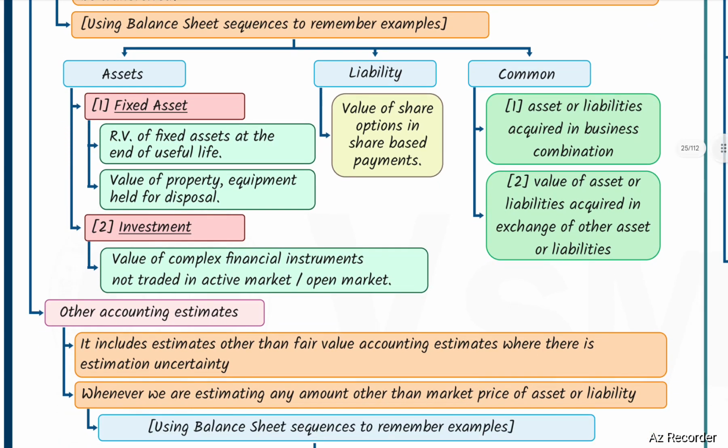In respect of assets, regarding fixed assets: realizable value of fixed assets at the end of useful life, value of property and equipment held for disposal. Regarding investments: value of complex financial instruments not traded in an active or open market. Regarding liabilities: value of share options in share-based payments. Regarding assets or liabilities acquired in a business combination: value of assets or liabilities acquired in exchange for other assets or liabilities.